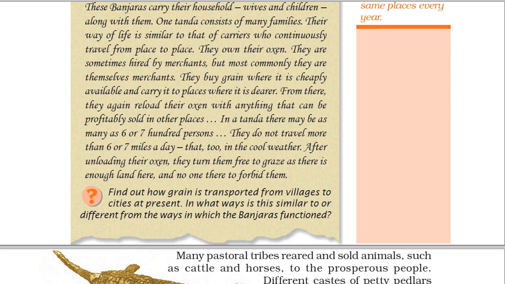After unloading their oxen, they turn them free to graze as there is enough land here, and no one there to forbid them. Find out how grain is transported from villages to cities at present. In what ways is this similar to or different from the ways in which the Banjaras functioned?